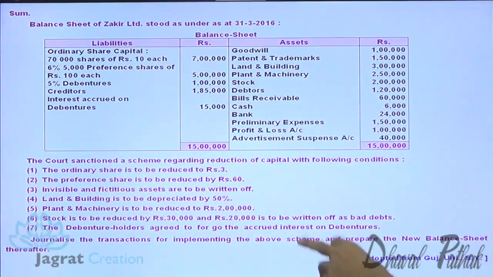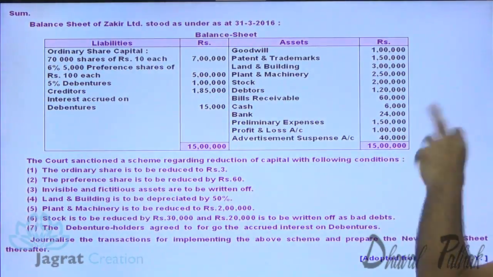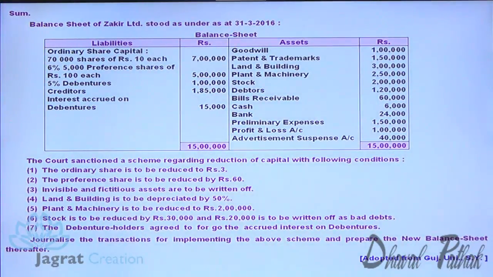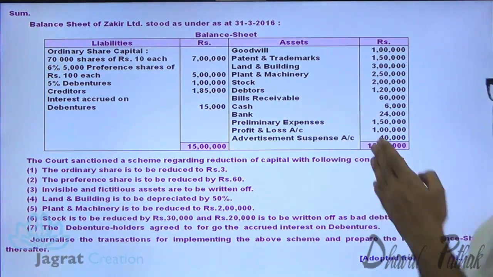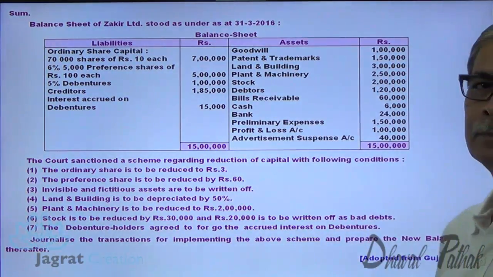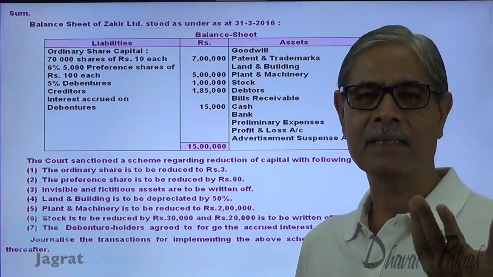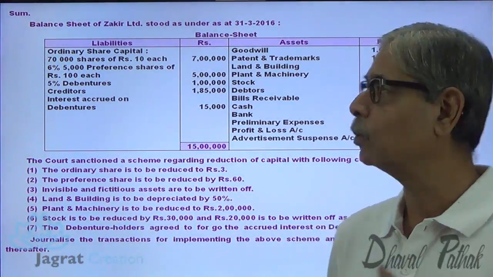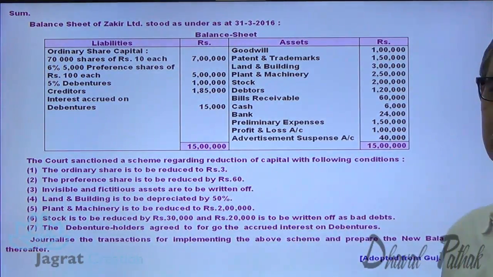Now here notice that profit and loss account debit balance 1 lakh. The preliminary expenses 1,50,000 is not written off. That is also one type of loss. When the company is running into loss, how could the company have reputation? The goodwill is 1 lakh. The patent and trademarks are not that economically sound. So this is also a loss 1,50,000.